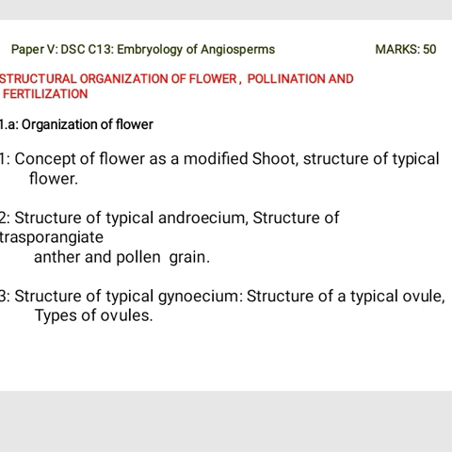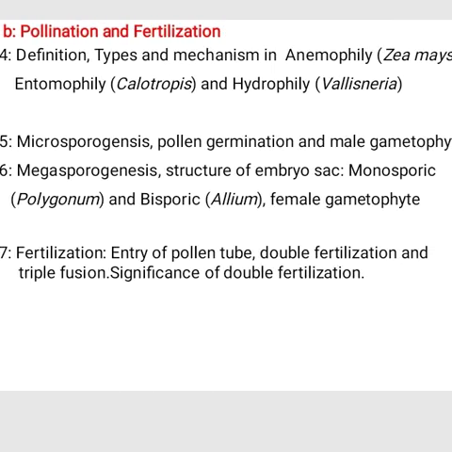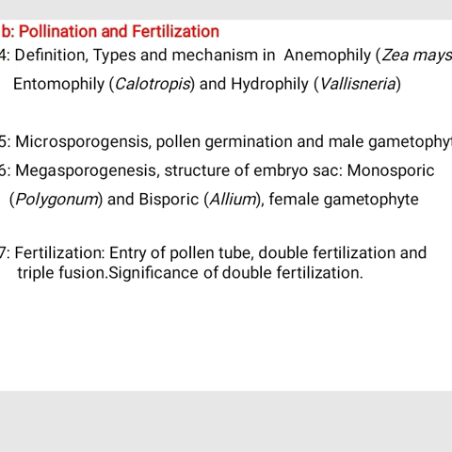All these topics you have studied in 12th standard. Then 1.B, that is pollination and fertilization. 1.4, definition, types and mechanism of anemophily, example Zea mays, entomophily, Calotropis, and hydrophily, Vallisneria.